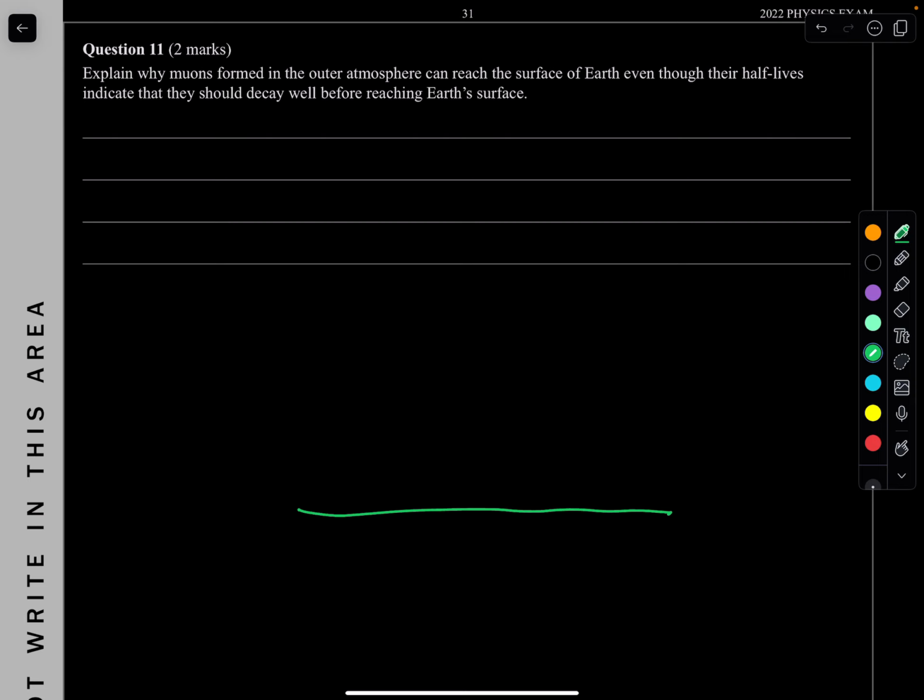So you basically have what we call the surface of the Earth here, and you have an elementary particle, the muon. And we know that it goes down towards the Earth at relativistic speed, so speeds close to the speed of light. And remember, if it's going at relativistic speeds, there's relativity.